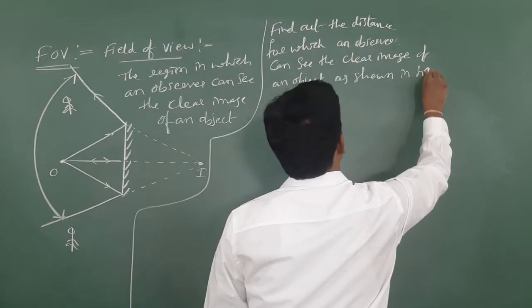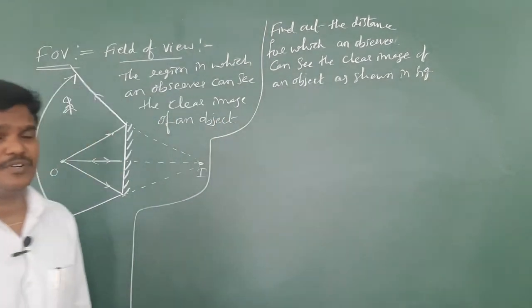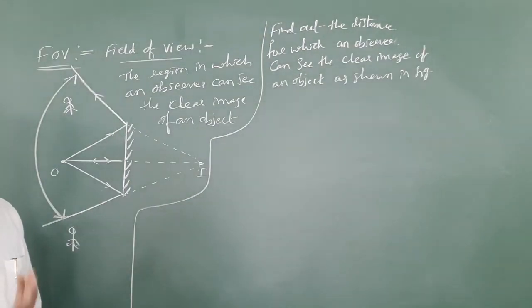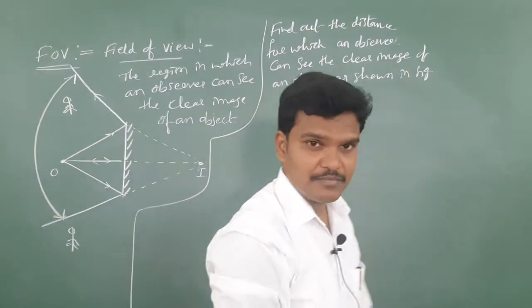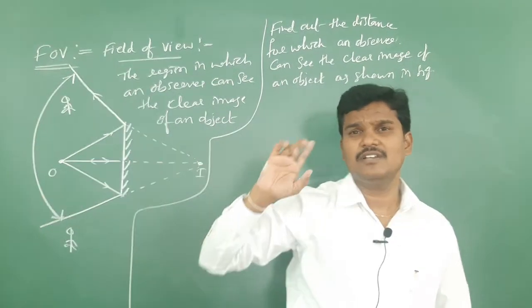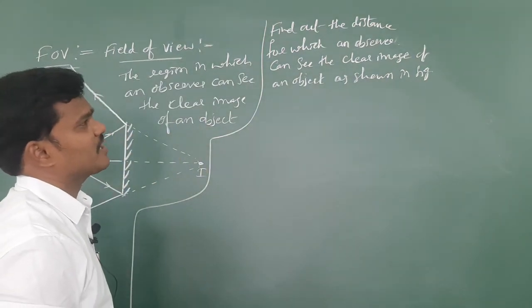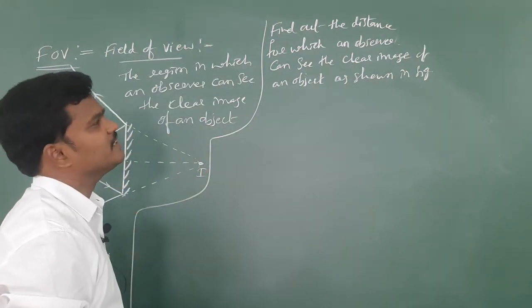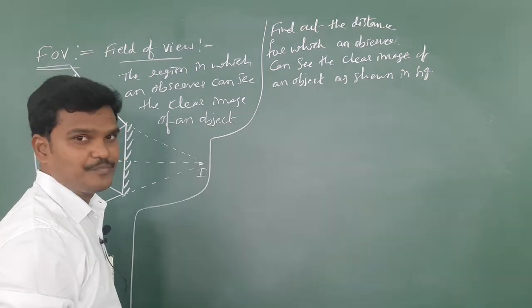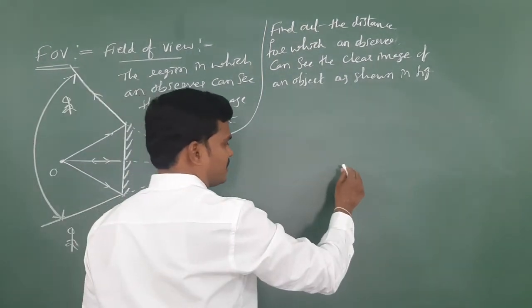So I am going to draw the diagram. Write a simple version of the question. They may give a lengthy question, but the main points I am writing here. Find out the distance for which an observer has to see the clear image of an object as shown in the figure. So let me draw a diagram here.